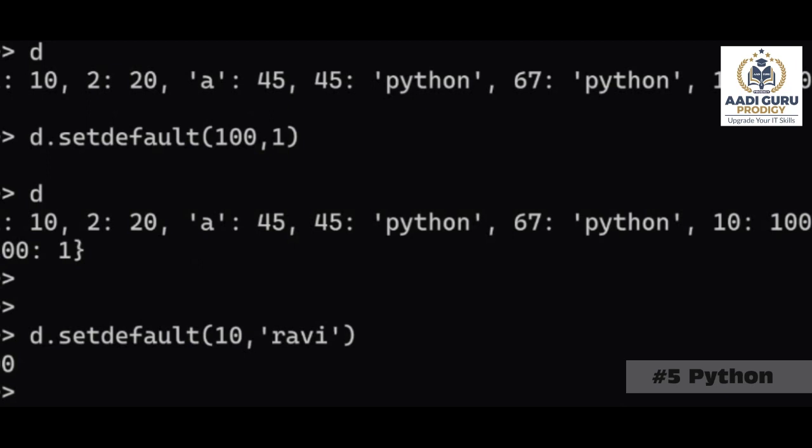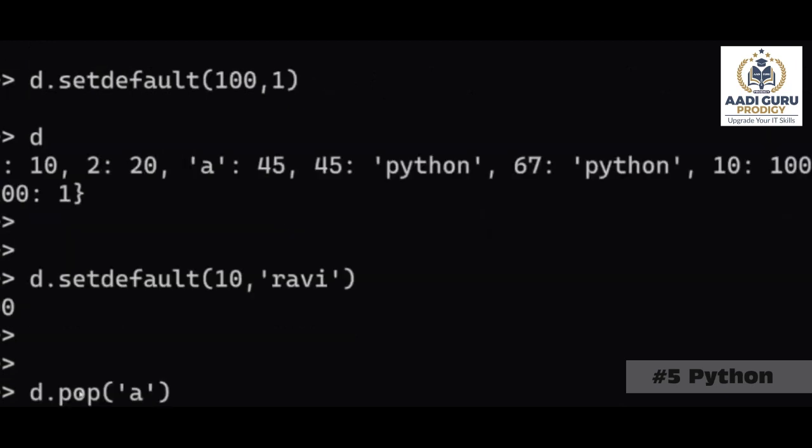In the case of a list, we are passing index numbers. But now this is a dictionary. In dictionaries also we have the pop operation. But here there are no index numbers, right? Then what do we have to pass? Keys. Keywords, sir. Correct, keys. Exactly, because instead of indexes, we are using keys. So whatever key you want to remove, that we have to mention. For example, I want to remove A. If you give A, that means this will be removed. It is showing that 45 is linked to this key, and this key and value got removed.